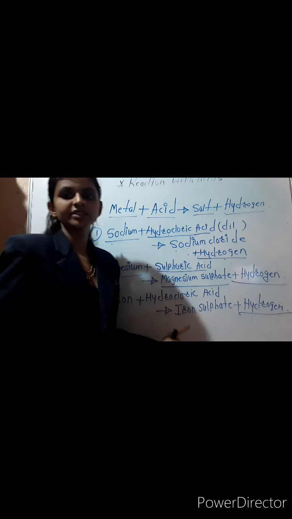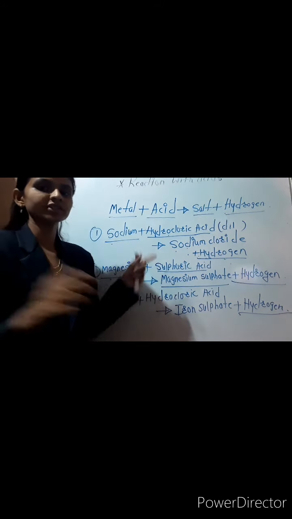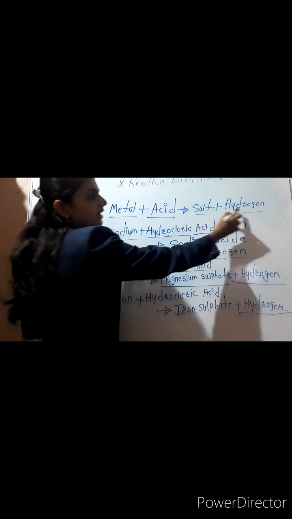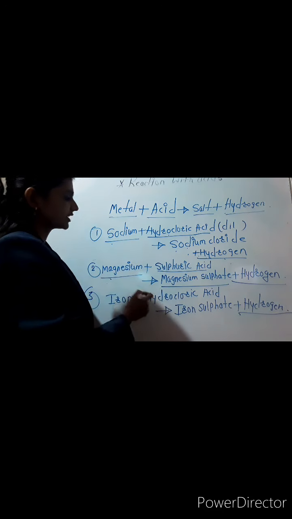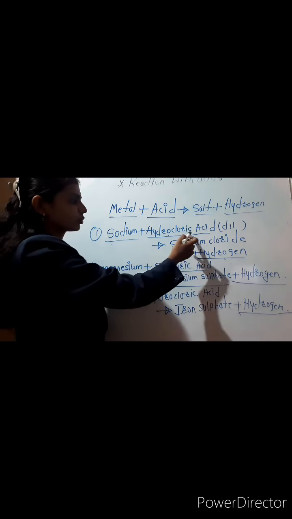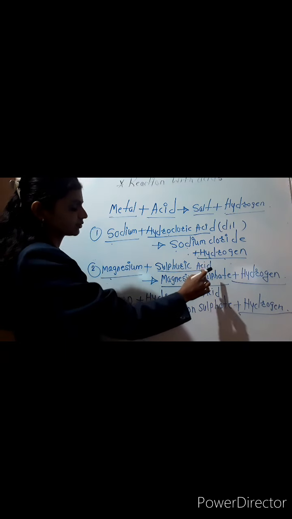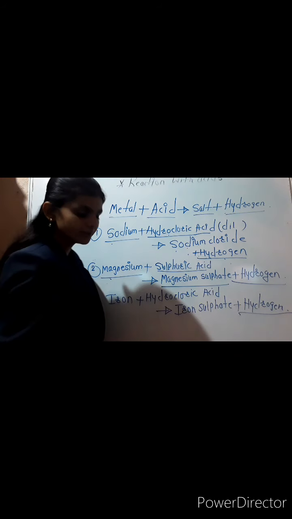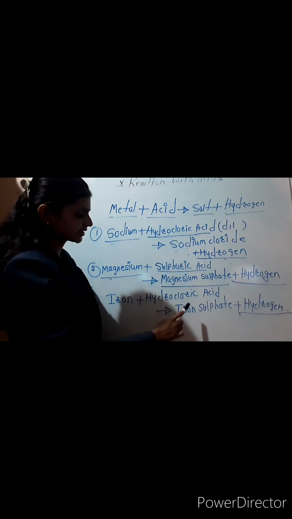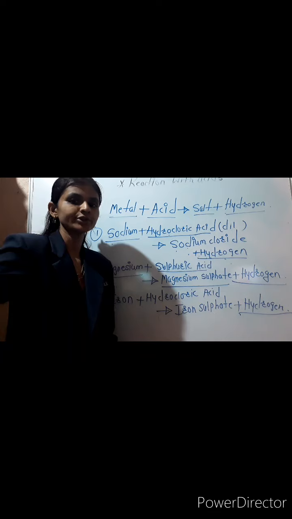So I think students, this concept is clear. Once again, just see, metal plus acid gives salt and hydrogen. Some reactions are there: sodium plus hydrochloric acid gives sodium chloride plus hydrogen, magnesium plus sulfuric acid gives magnesium sulfate plus hydrogen, and iron plus hydrochloric acid gives iron chloride and hydrogen.